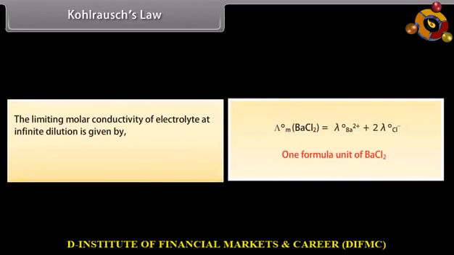The limiting molar conductivity of electrolyte at infinite dilution is given by v positive lambda naught positive plus v negative lambda naught negative, where v positive and v negative represent the number of positive and negative ions furnished by each formula unit.